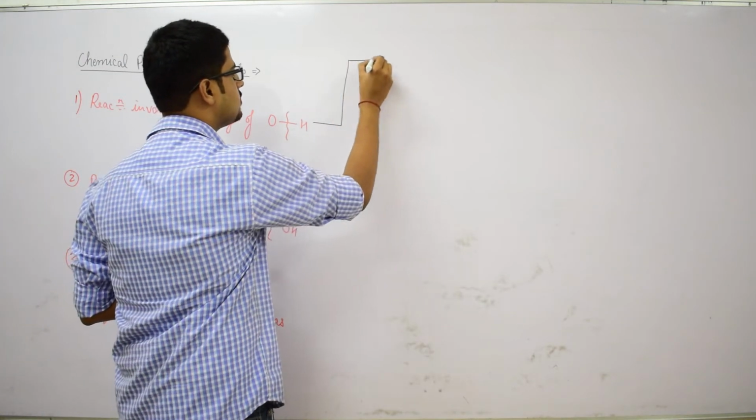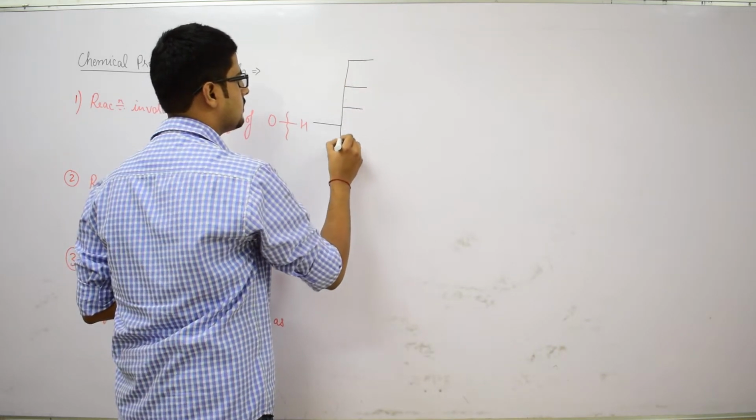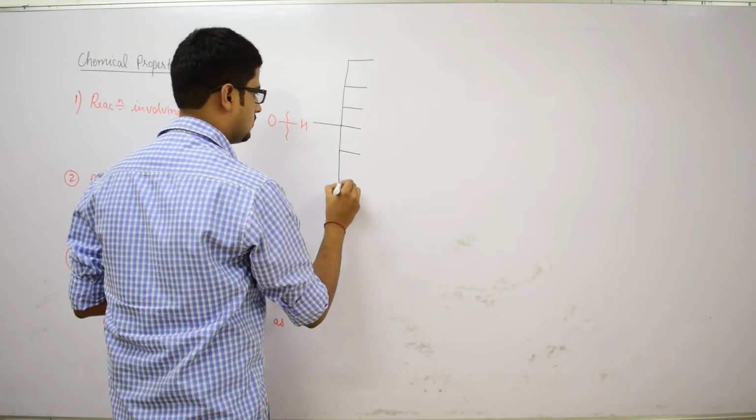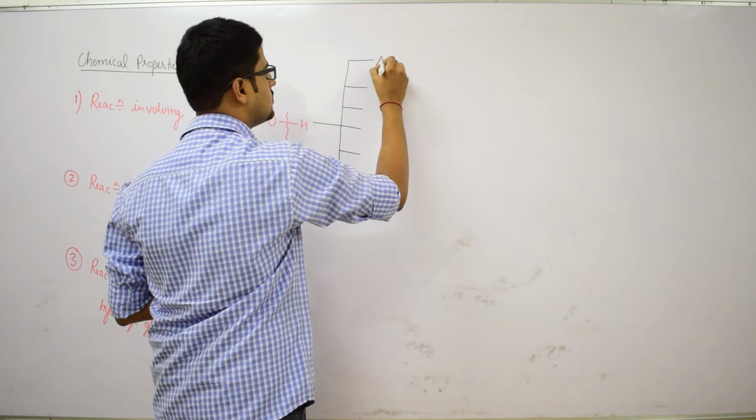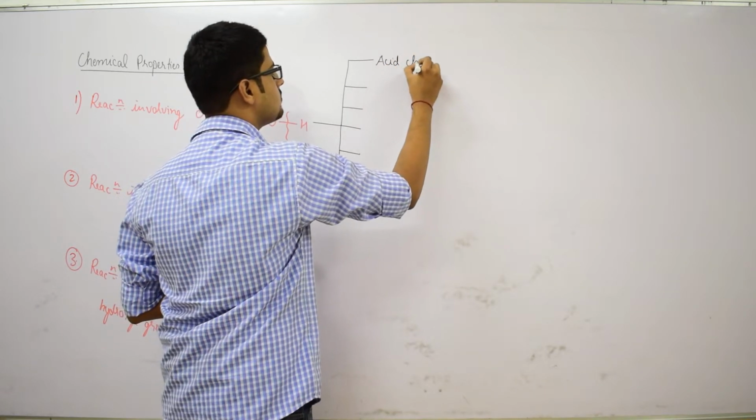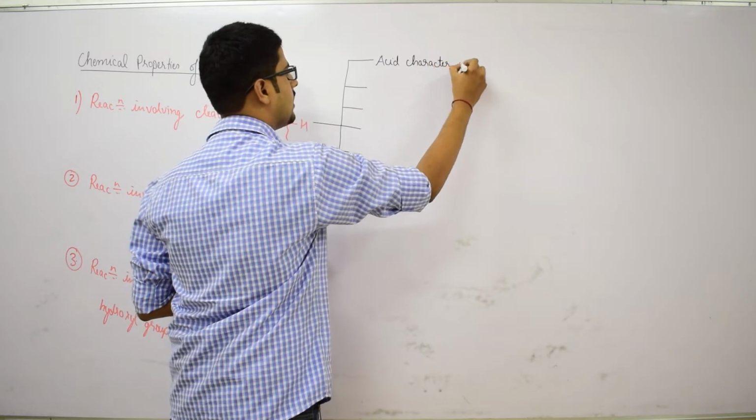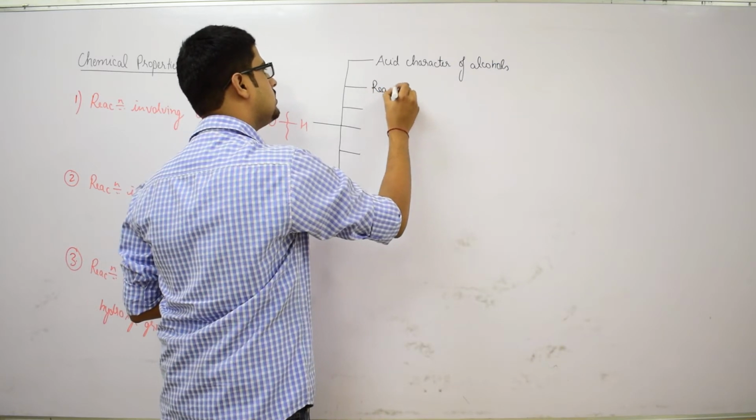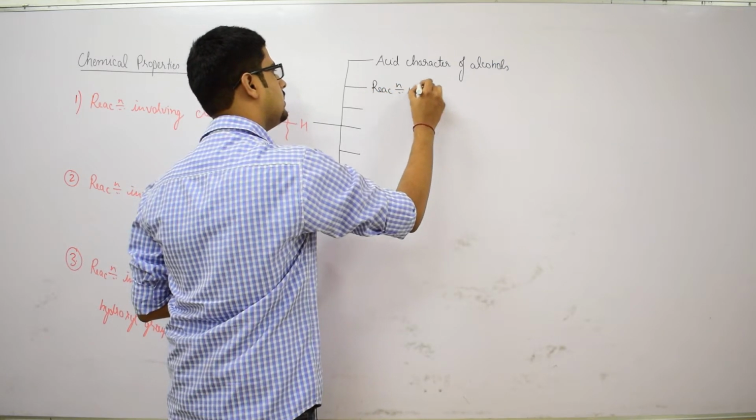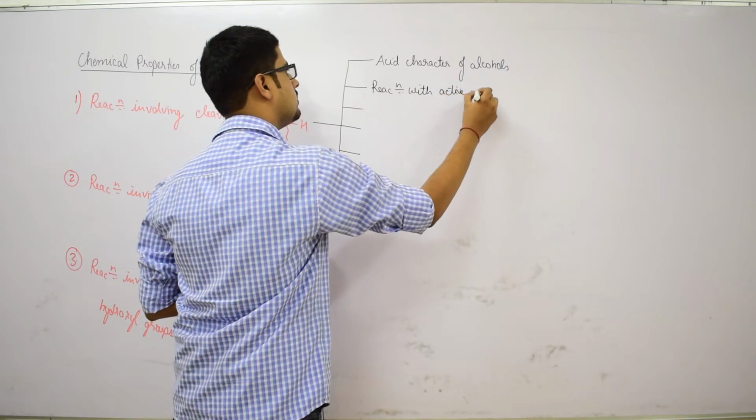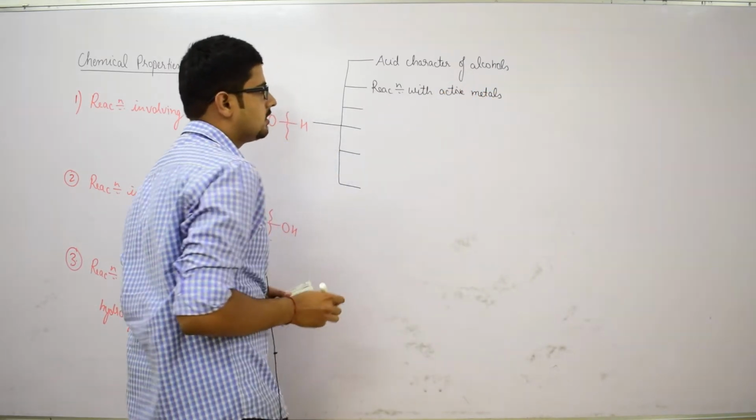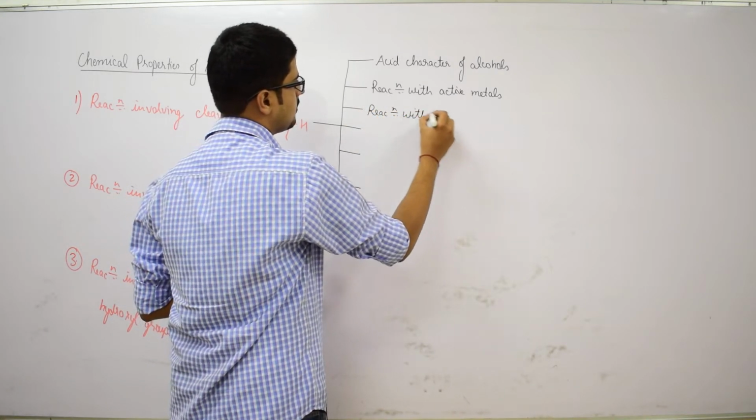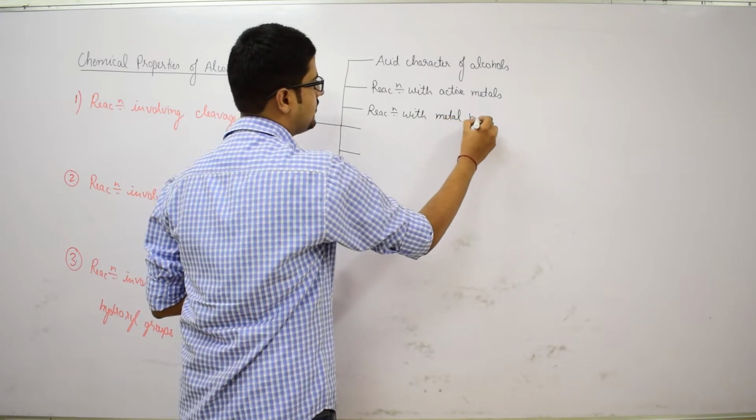further 6 types of reactions in this category. In that case, the first reaction would be acidic character of alcohols. Second would be reaction with active metals. Third one is reaction with metal hydrides.